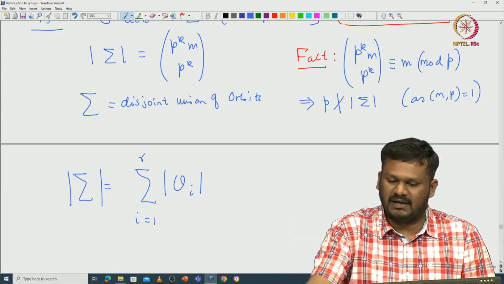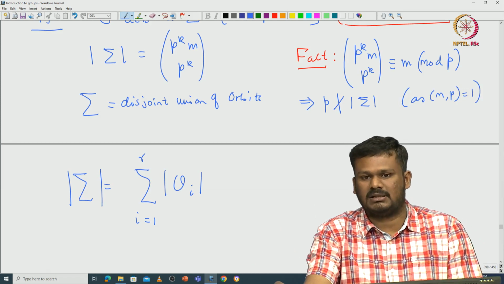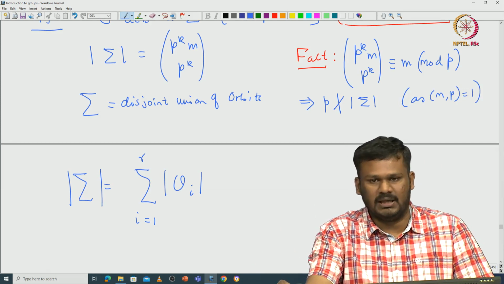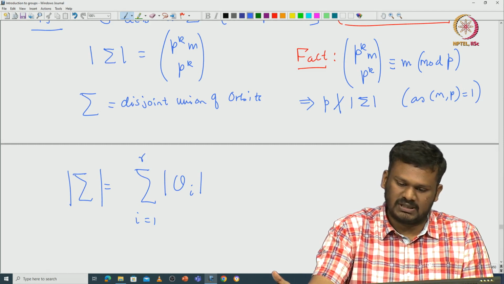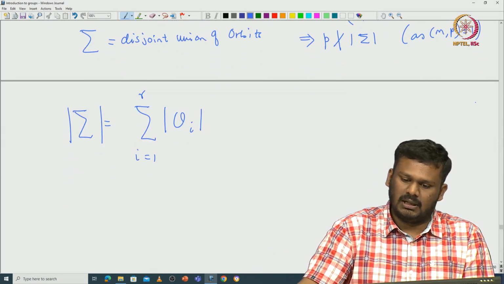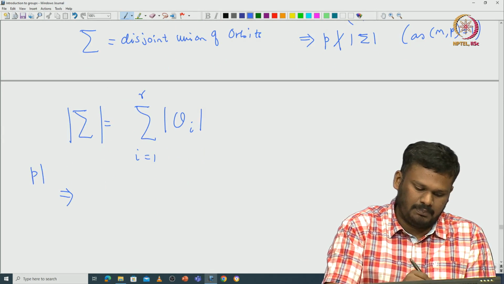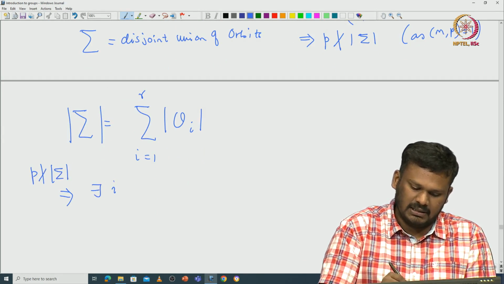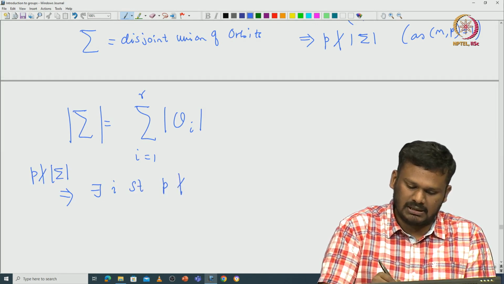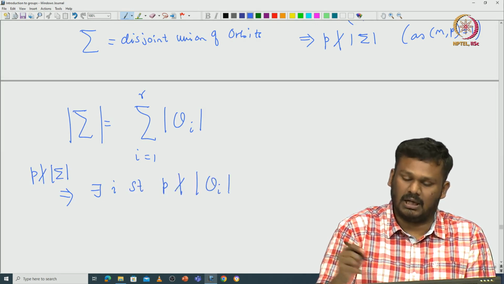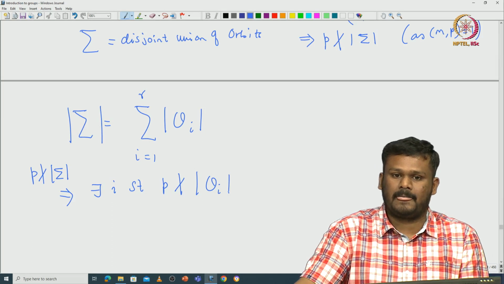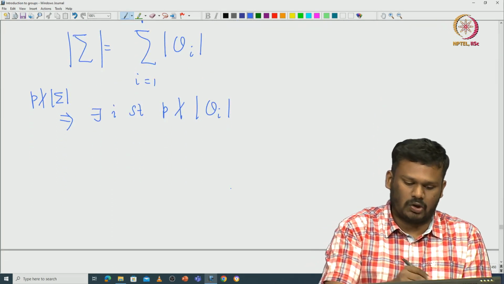If p divides the cardinality of sigma, then m is congruent to 0 modulo p, which is absurd. Since p does not divide the cardinality of sigma, there exists an orbit whose cardinality p does not divide.